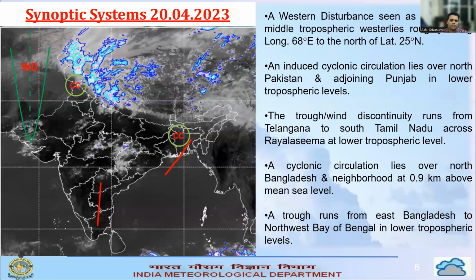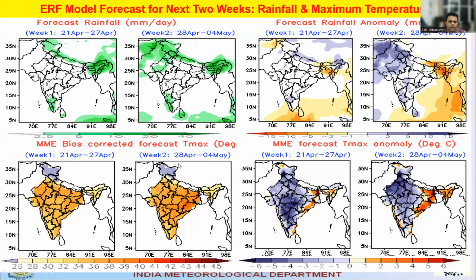So if we talk about the synoptic situations, the systems which impacted India today, then we can see that there's a western disturbance which is seen as a trough in middle troposphere, roughly along 68-degree east longitude to the north of 25-degree north latitude. There's also a cyclonic circulation which is situated over northern parts of Pakistan and adjoining Punjab. There's a trough or wind discontinuity which runs from Telangana to South Tamil Nadu across Rayalaseema at lower atmospheric levels. There's a cyclonic circulation which lies over North Bangladesh neighborhood at lower levels, and a trough which runs from East Bangladesh to north of Bay of Bengal in lower atmospheric levels.